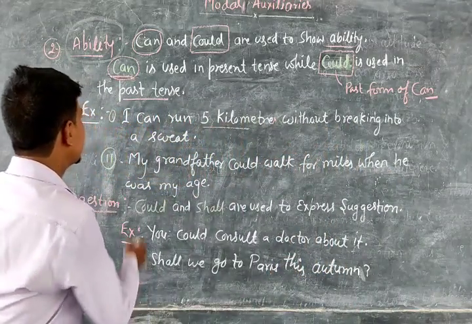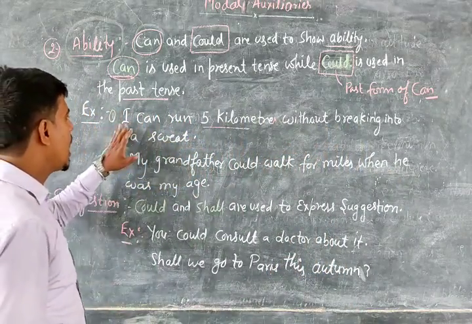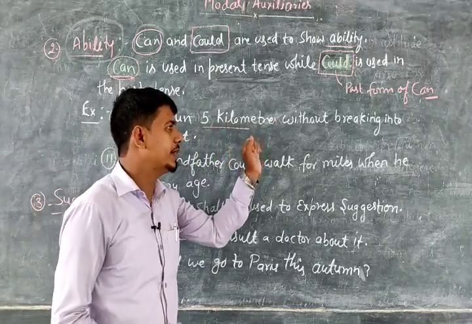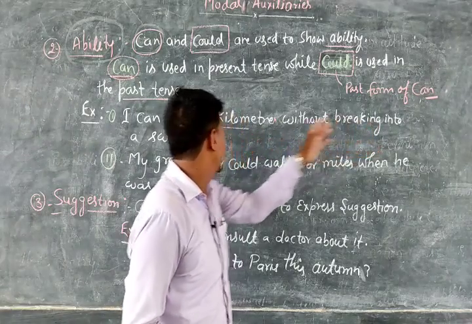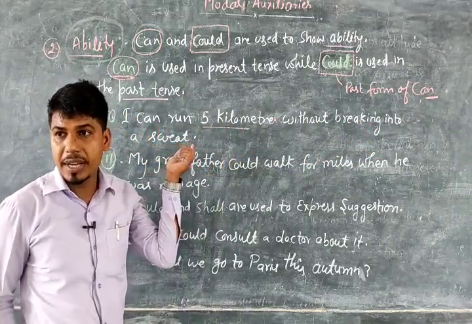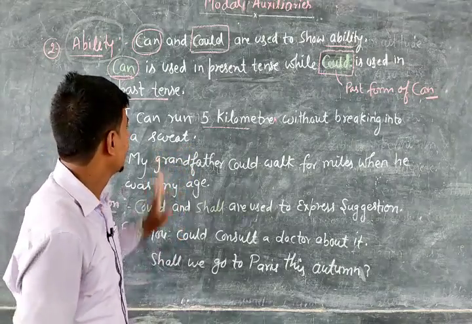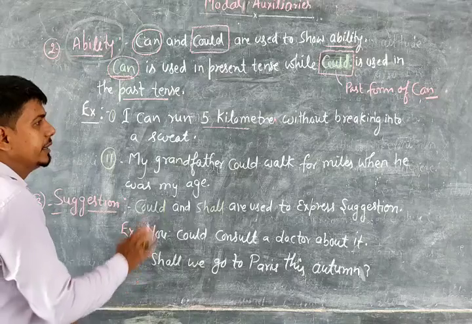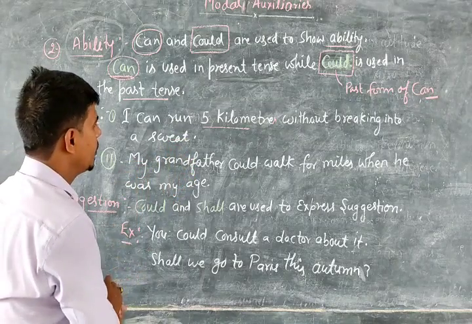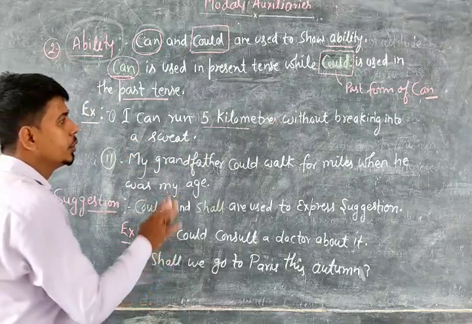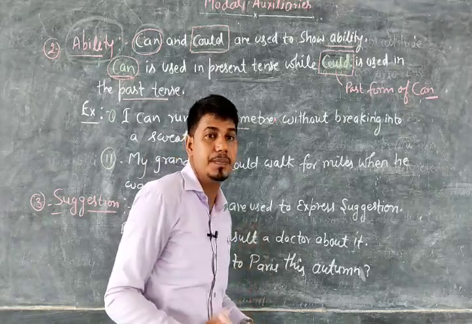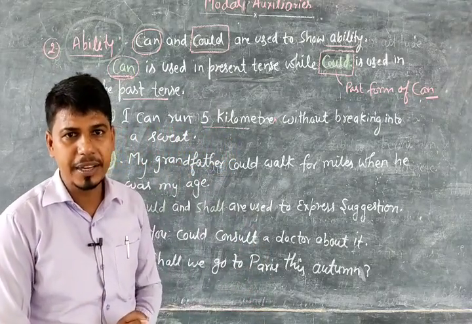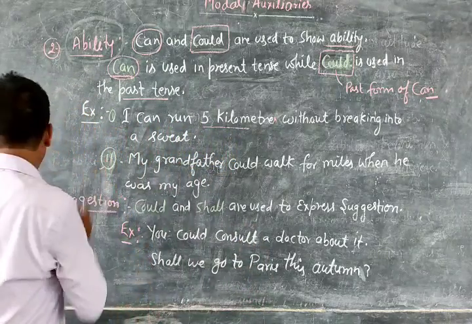So let's see an example. I can run 5 kilometers without breaking into a sweat. You can see here the sentence expresses ability in the present time. I have the ability to run at least 5 kilometers without getting tired. Now see the second example.